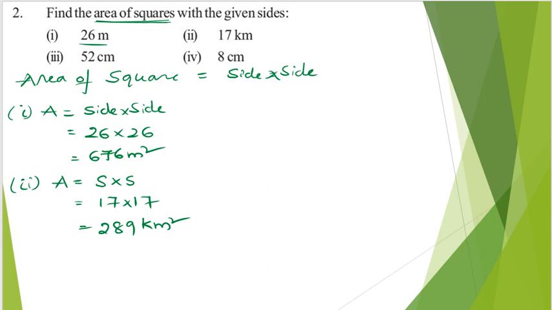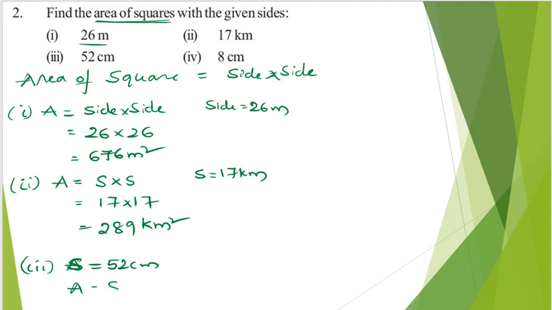So here, writing down, for the first one, side is 26 meters. For the second one, side is 17 kilometers. Right? Question number 3. First of all write down the length of the side. So side is equal to 52 centimeters. From this, area is equal to side into side, which is nothing but 52 into 52.